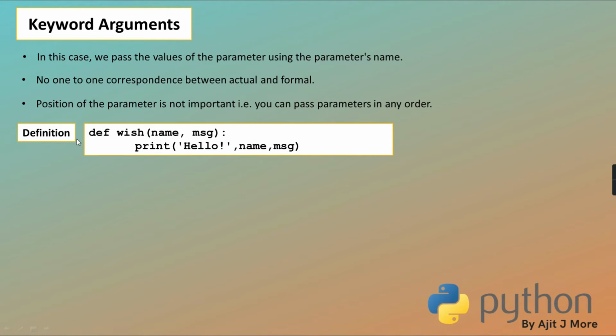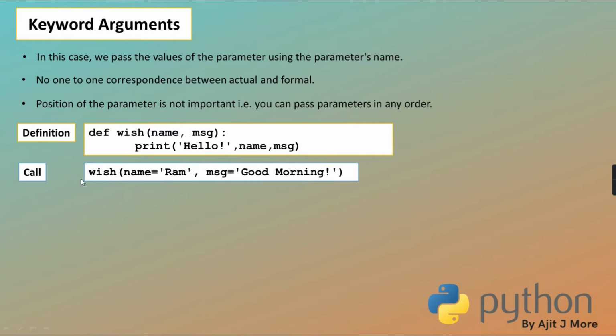Example I'll take. See, def wish(name, message). Inside it is just displaying hello, that name and that message. Suppose while calling I have passed name as Ram and message as good morning. So it will display hello Ram, good morning. See, now when I'm calling, I'm not only mentioning the values of the parameters, but I'm associating them with their formal names.